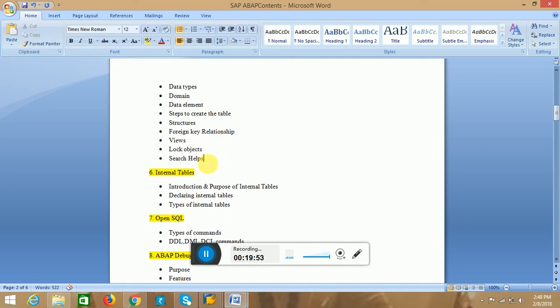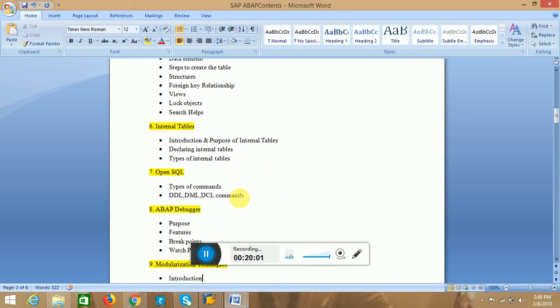ABAP data dictionary, and the next thing is internal tables. Internal tables are temporary memory. Why are we using internal tables? Actually we can't do any manipulations or calculations directly on the database tables.